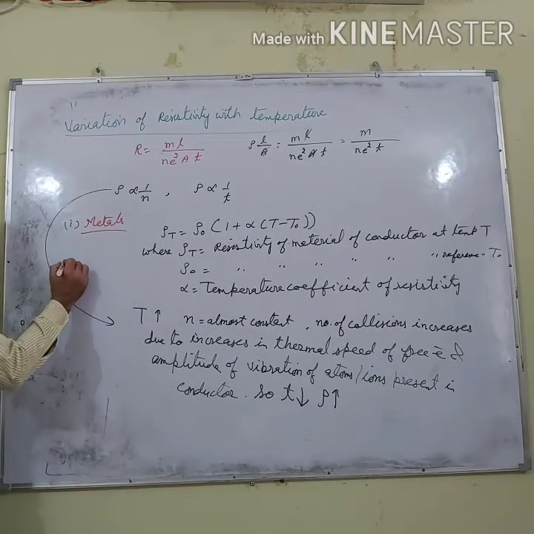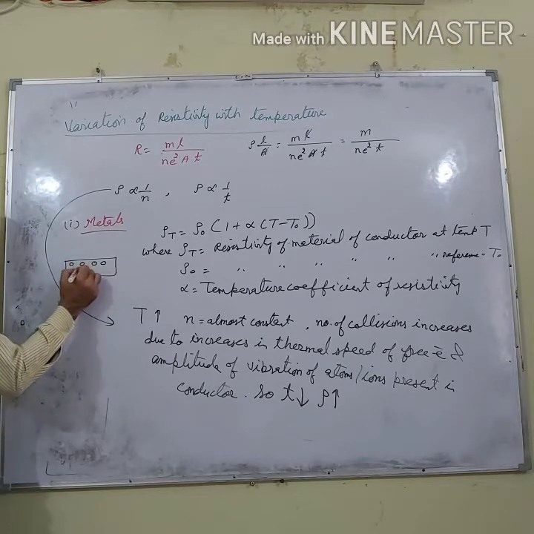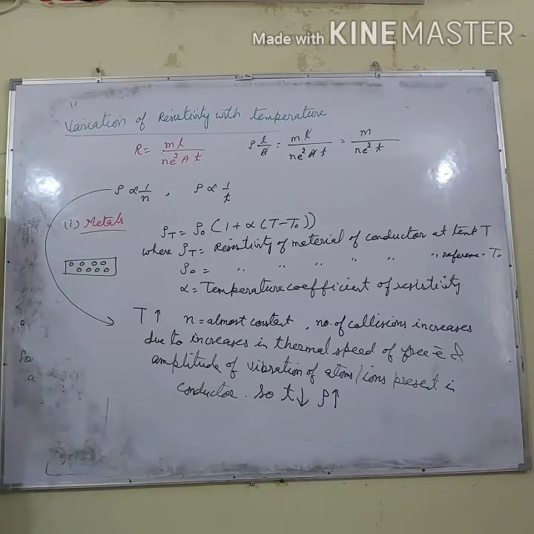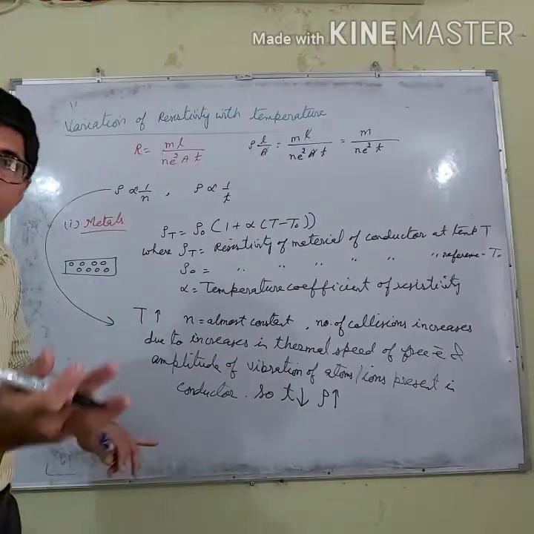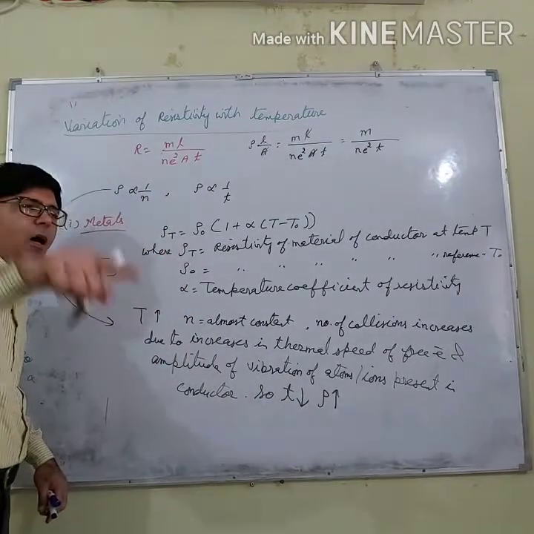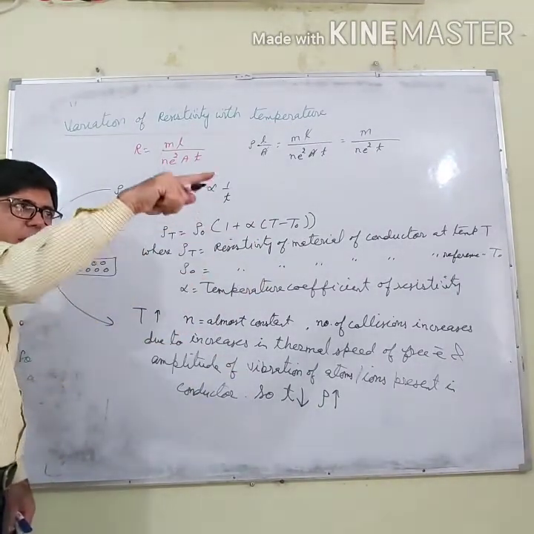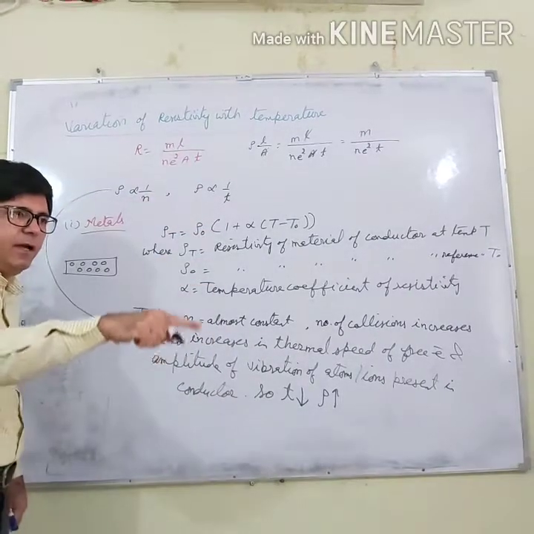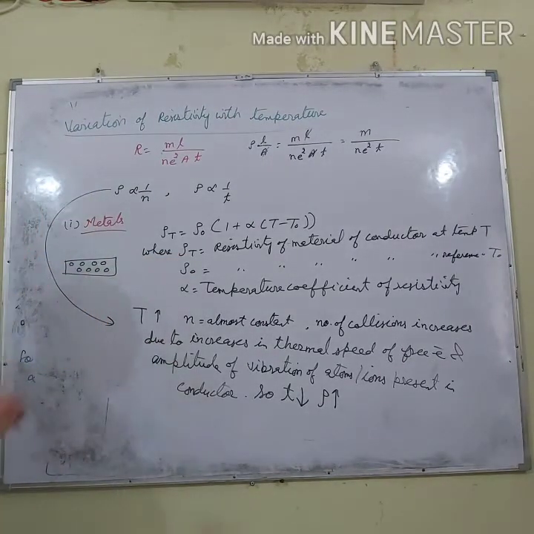If I take any solid, let us say this is a solid, and these are the atoms or ions present in the conductor. They are not at rest, but they are not changing their position. So they keep on vibrating about the mean position. If temperature is increased, the amplitude becomes like this. And if temperature is decreased, their amplitude becomes like this. In this way, the resistivity increases.